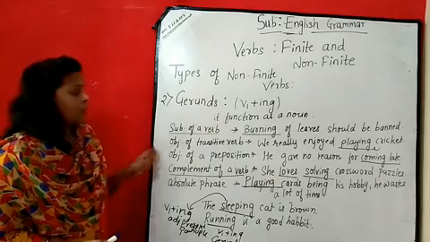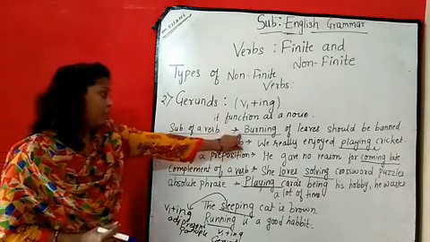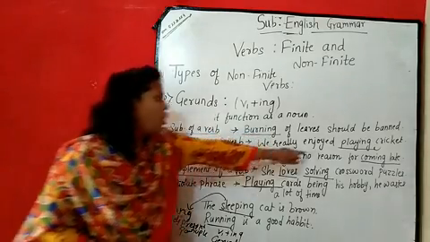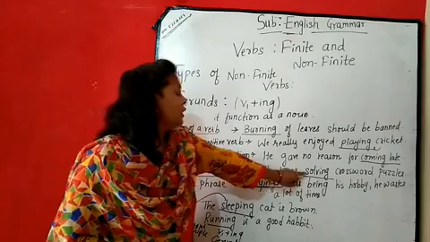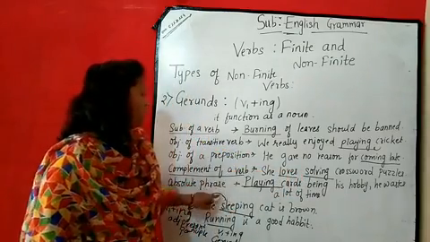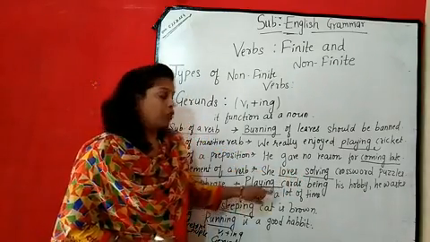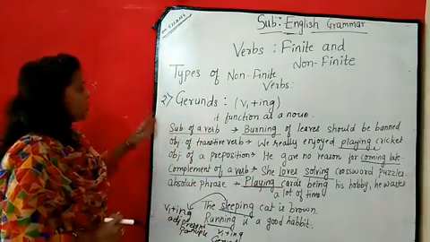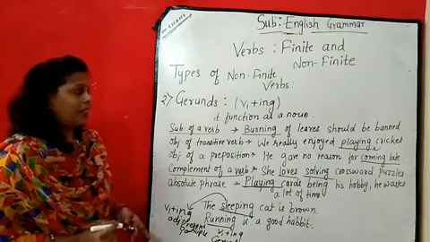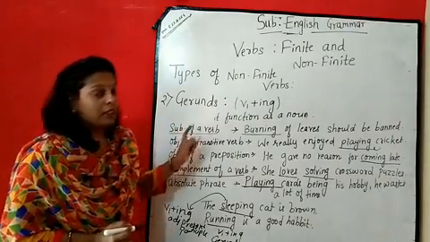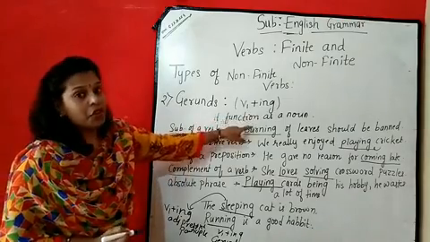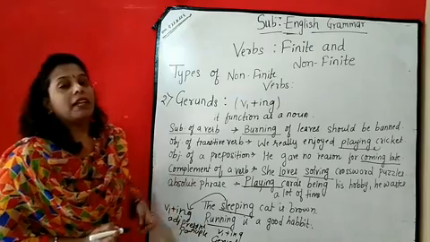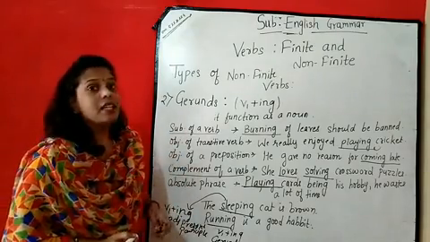So these are the uses: in the subject place, in the object place, object to a transitive verb, object to the preposition, giving complement to the verb, and being used in the absolute phrase. So these are the common uses of the gerunds. Gerunds are the words that have the verb 1 plus ing form, but they function as a noun in the sentence.